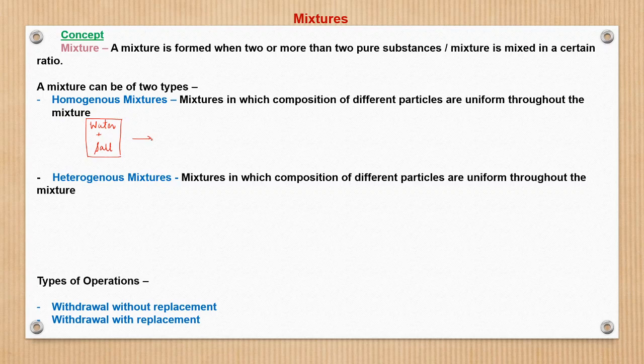Why? Because after mixing, both particles get uniformly distributed across the volume of the can or the vessel in which they are contained.